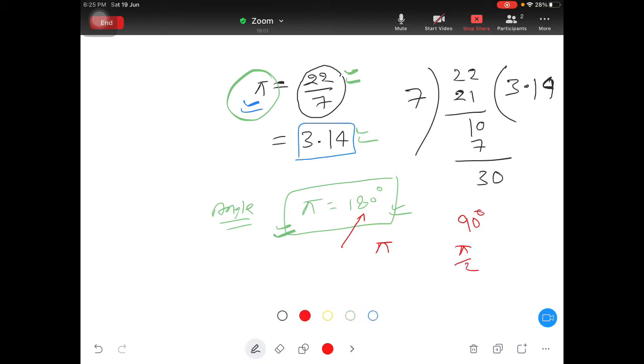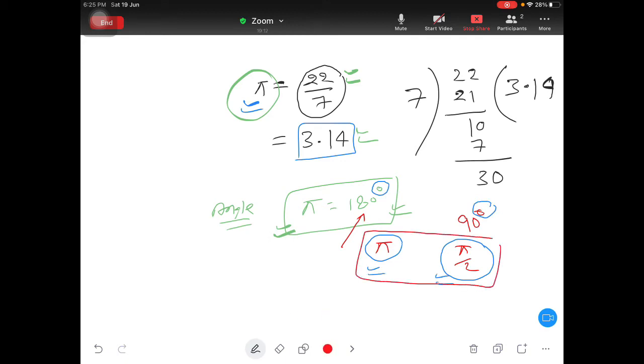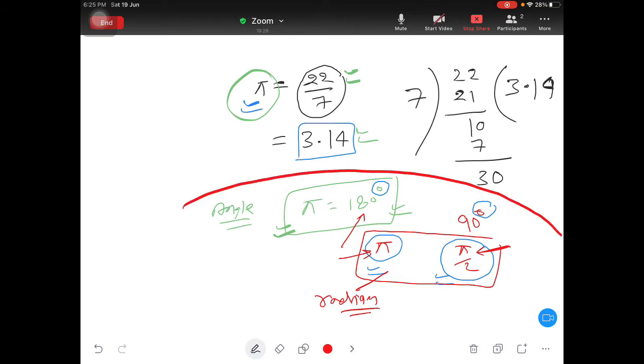So whenever we are representing angles like this, then you can see here you have degree, here you have degree, but here you don't have degree, right? So this kind of representation of angle is known as radian. So when the answer is given in terms of pi by 2, pi by 3, pi by 6, like that, we say angle is given in the radian. Okay, so this part is separate part and this part is separate part. So currently we are not dealing with angle, currently we are dealing with simple numbers.